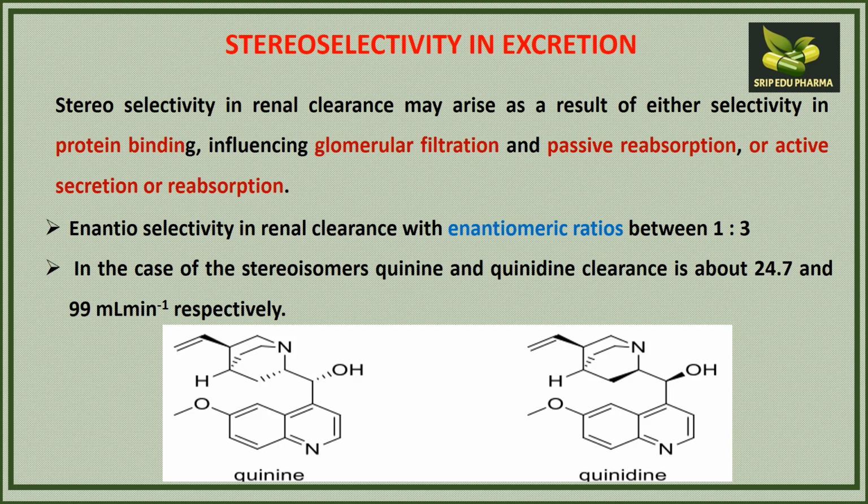The clearance ratio of quinine to quinidine is 1:3, where quinine is cleared at 24.7 ml per minute, while quinidine is excreted at 99 ml per minute. So the rate of clearance of quinidine is higher compared to quinine, which are enantiomers of each other.